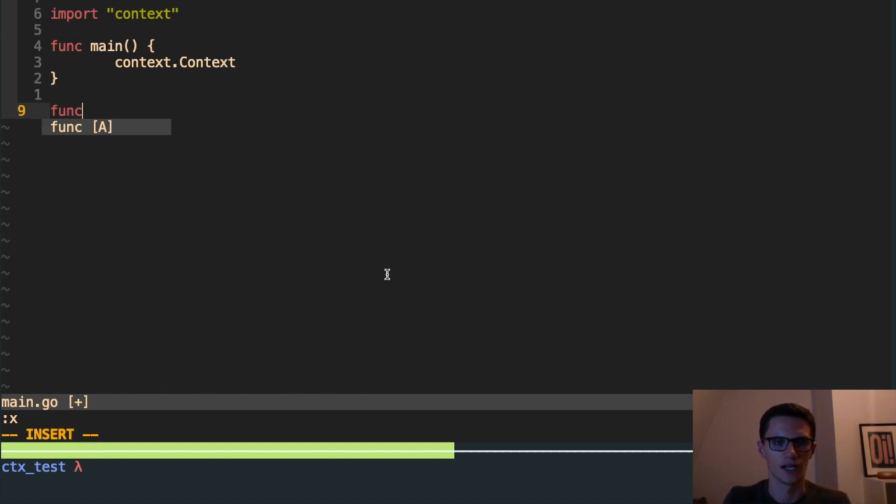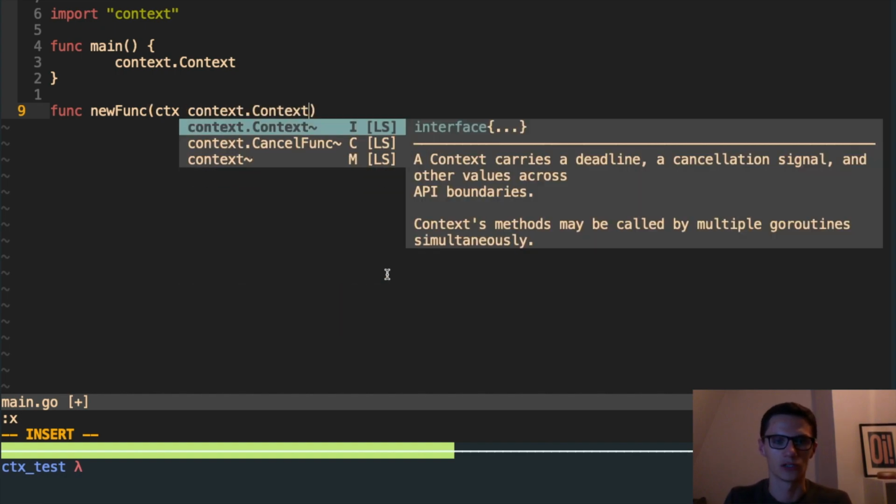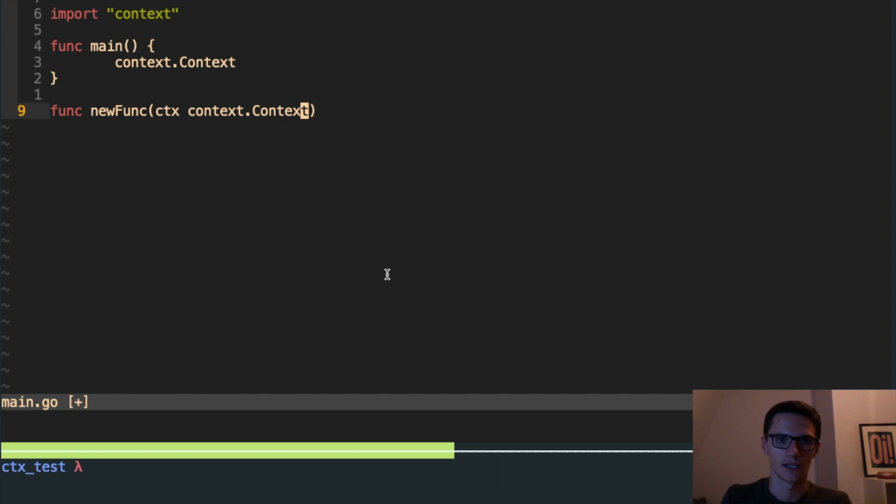Now, the first most important thing about contexts in Go is if you're going to use them, you should use them everywhere, which means that every time you declare a new function, the very first argument, and this is a Go best practice, the first argument is always a context passed as a value like this. And ctx is the basically accepted way of describing a context value. So you'll see ctx everywhere. This is how you should name your context as a value as you're passing it around. It's just accepted as the best practice now.